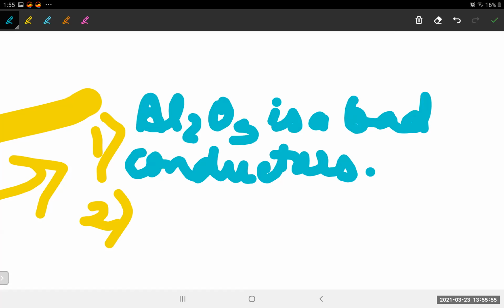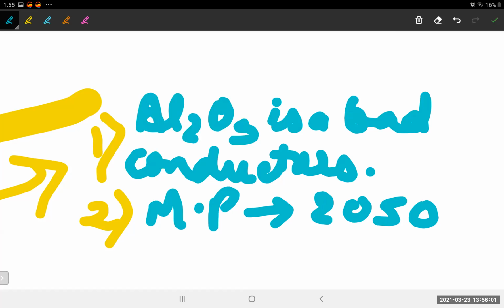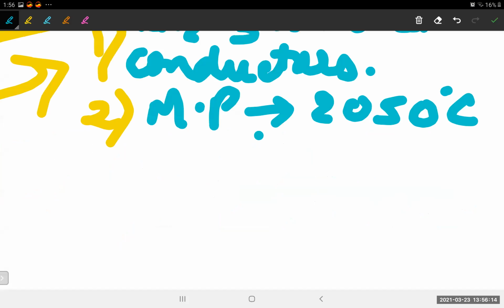Second point, melting point of Al2O3 is, melting point is what? 2050 degrees Celsius. Can you imagine from where will you bring this amount of heat? It will take a hell of a lot of money, yes or no? It will take a hell of an amount of energy as well.